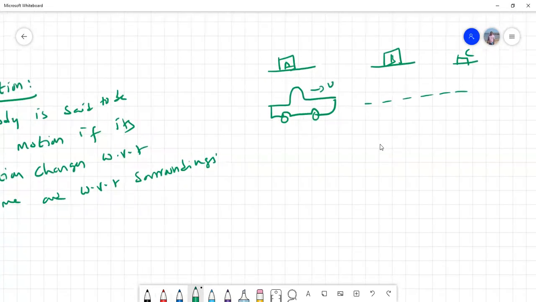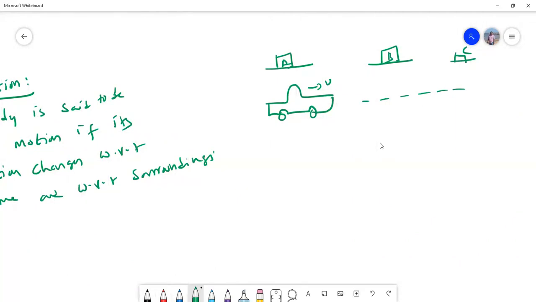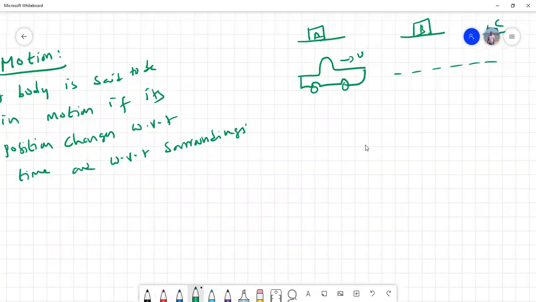It is not at a single point. Initially it is at A, now it went to B, then to C. So with respect to time and with respect to the surroundings, the car's position keeps on changing. That's why we can say that a car is in motion. A moving bus is said to be in motion. A bicycle is in motion. Whenever their position changes, we call it motion.